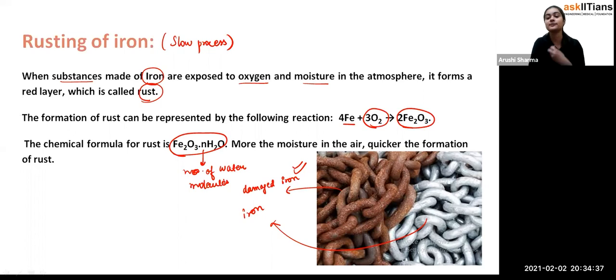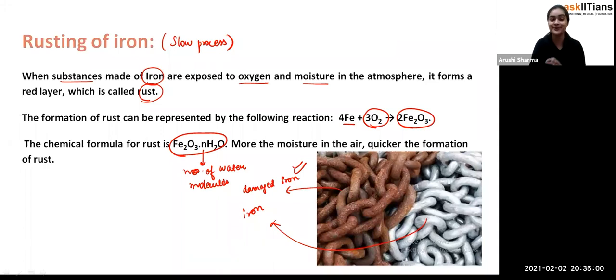there is the formation of iron oxide, and that iron oxide combines with water molecules and forms the chemical compound called rust. It depends upon the amount of moisture in the air. The more the amount, the quicker the formation of rust. So this is the rusting of iron, and as I've told you, it is not a very fast process, it is a very slow process, which you can also observe.